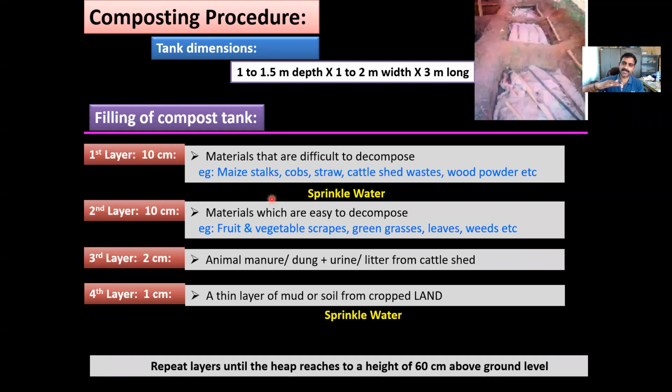After filling, the tank should reach at least 2 feet above the ground level. After that, the heap is kept for 1 week to facilitate initial aerobic decomposition. Initially there will be more aeration, so there will be faster decomposition, and because of decomposition the mass reduces and the heap collapses to ground level. At least 60 centimeters or 2 feet of height will collapse, and the waste will come to ground level.